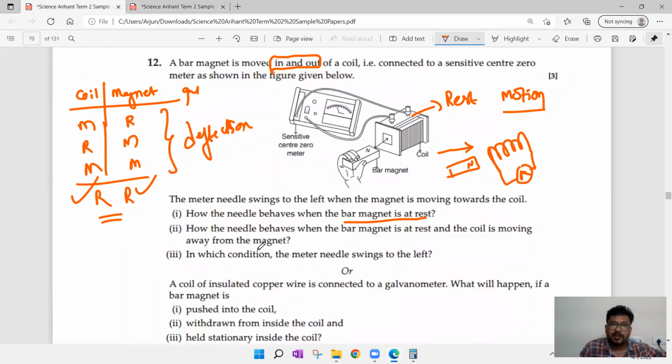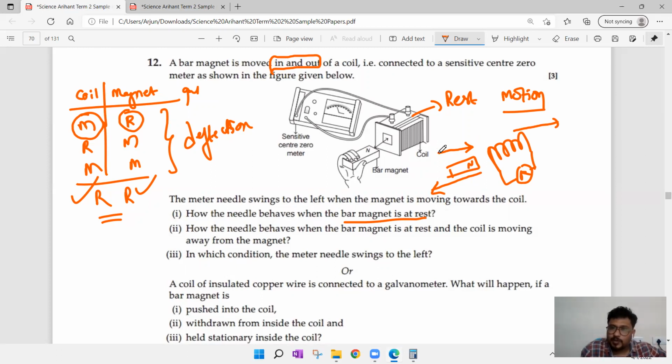Number 2, how the needle behaves when the bar magnet is at rest and the coil is moving away from the magnet. Magnet is at rest, coil is moving away. Coil is moving means coil is in motion. What is the direction they are giving? Coil is moving away from the magnet is equivalent to magnet is moving away from the coil.